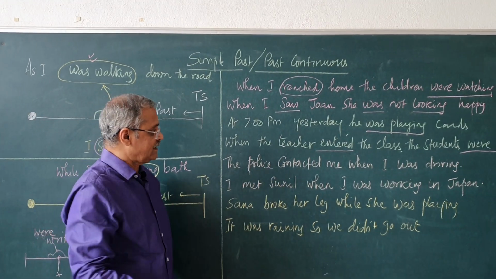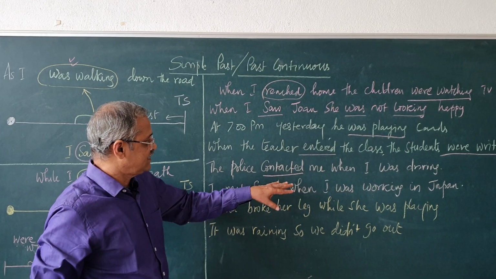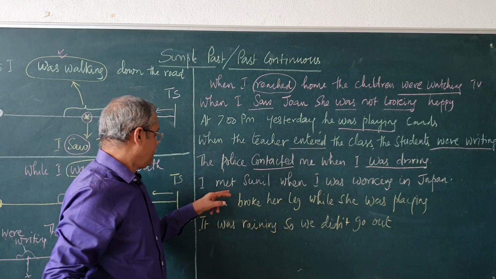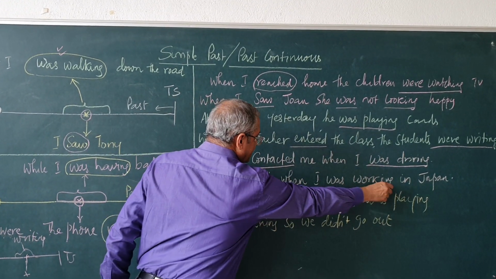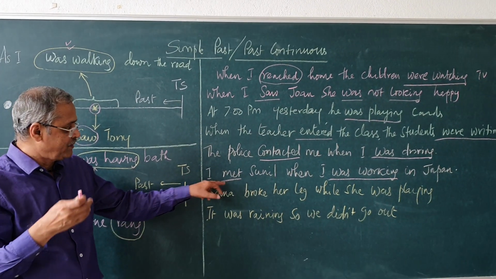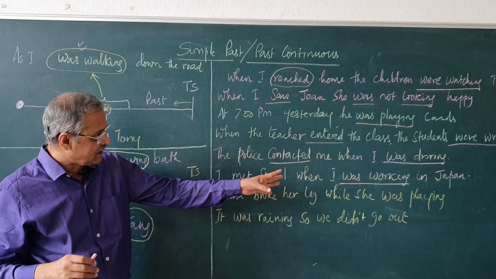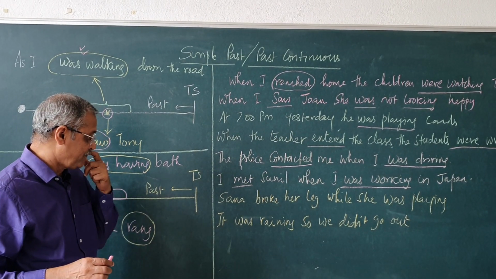The police contacted me when I was driving. The police contacted me when I was driving. This is a past continuous action. I met Sunil when I was working in Japan. When I was working in Japan, I met Sunil. This is a simple past action, a single action. When a continuous action was taking place, that time, that was 'I was working in Japan'.